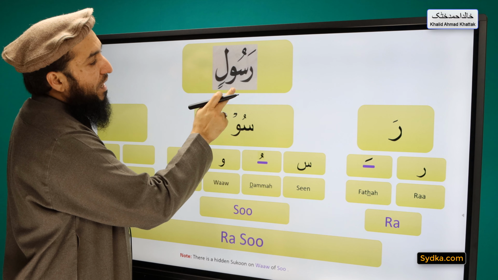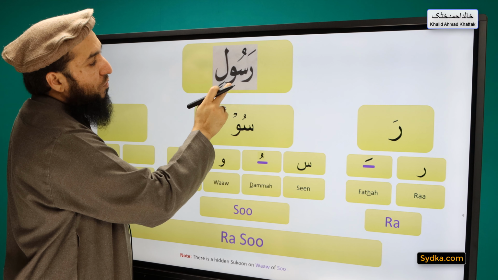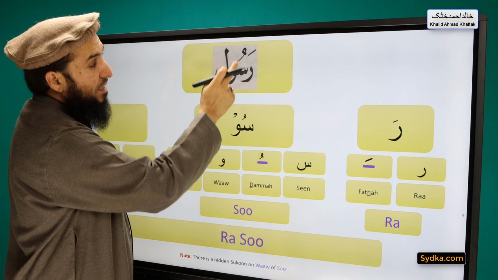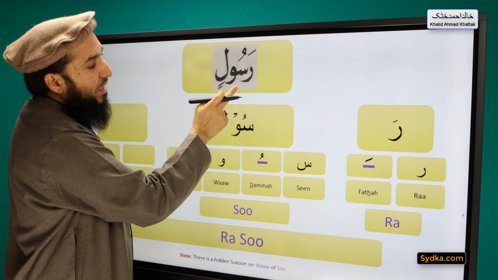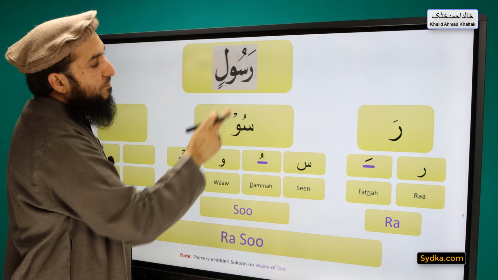The next syllable we have is sin dhamma waw sakoon. Sin is a light letter, it has dhamma on top of it, it is followed by waw, and waw has a hidden sakoon, and it will be prolonged for 2 counts.